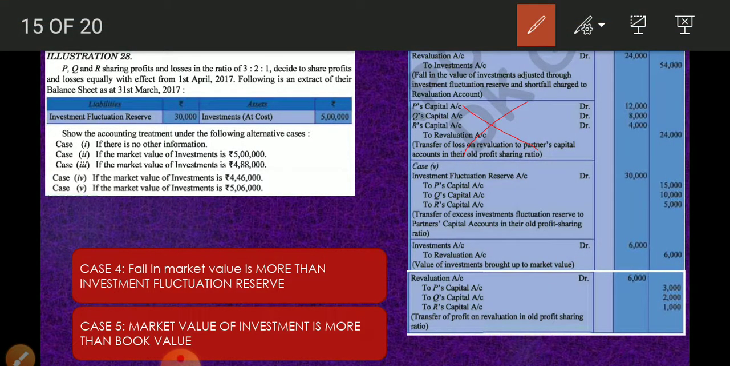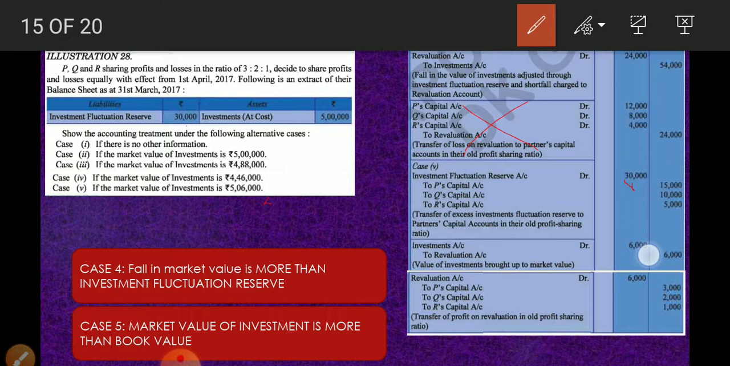Now coming to case 5, what did he say? It is a very good situation. So the full 30,000 will be shared among the old partners in old ratio, as in the case of case 1 and 2. Investment fluctuation reserve to P, to Q, to R in 3:2:1 ratio. And 6,000 is a profit. This 6,000 will be transferred to the credit side of revaluation account. See, investment account debit to revaluation account.